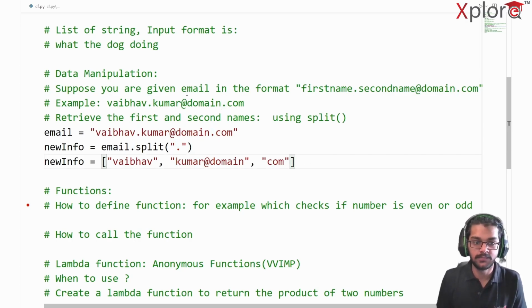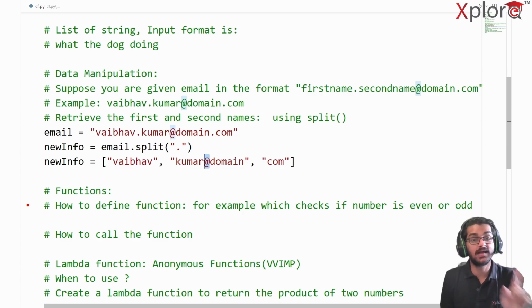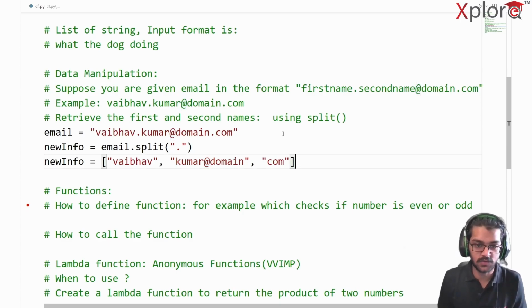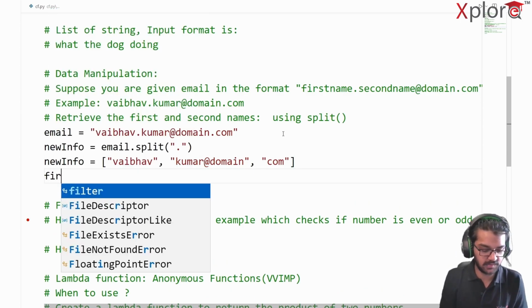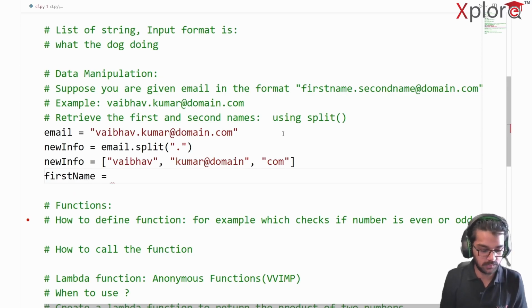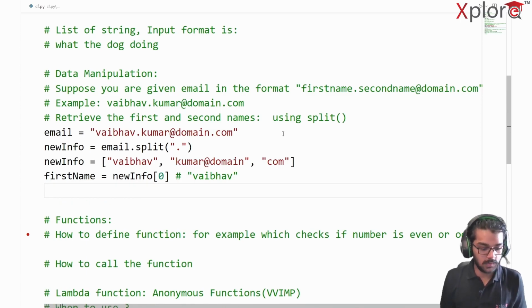Quite simple enough. Now what I want is Vaibhav and Kumar. Again, I have to split here on the basis of what? At. Quite important. So what I can do is simply write here that my first name is going to be new info of 0, because that makes sense. So right now in the first name variable I have Vaibhav. Cool enough. So how will I assign second name?